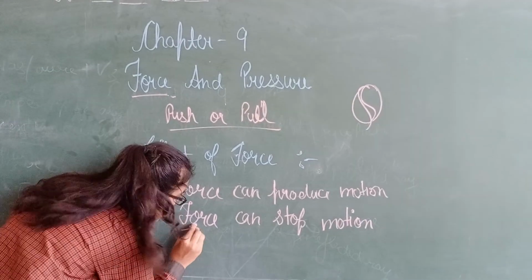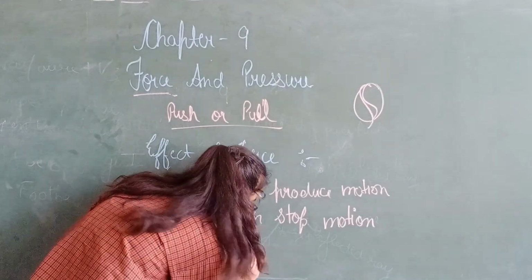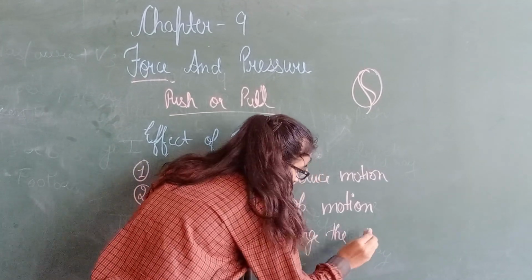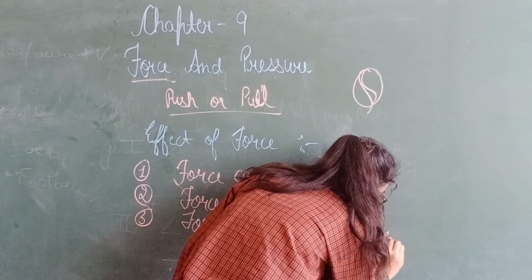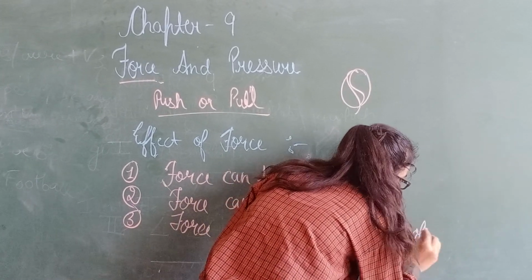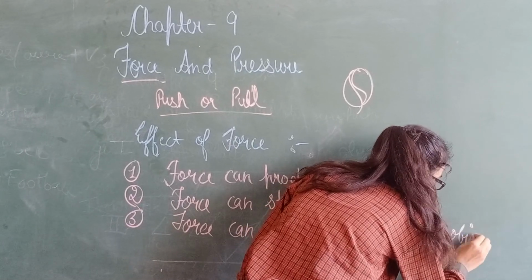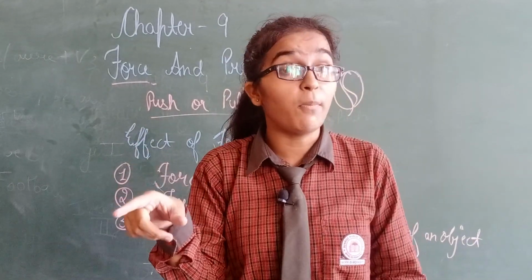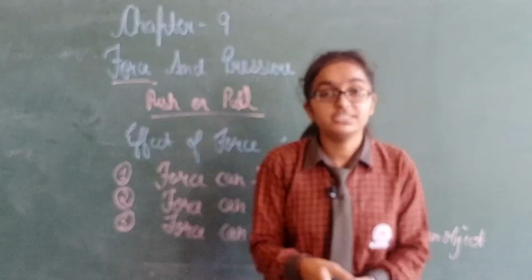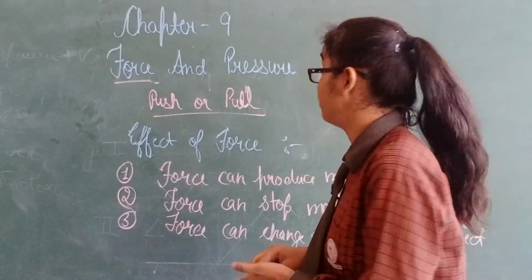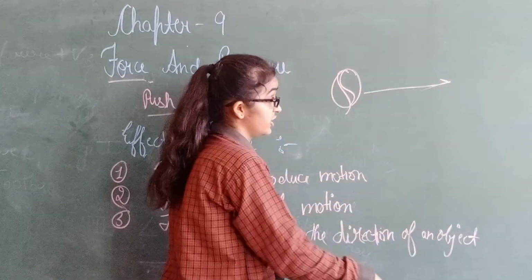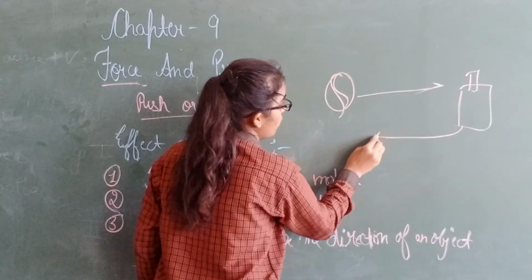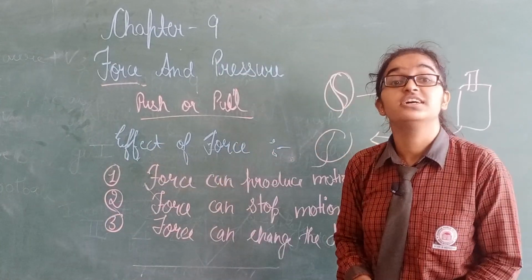Third point is force can change the direction of an object. For example, you have seen in cricket the bowler throws the ball and the batsman hits the ball and changes the direction of the ball. For example, the bowler threw the ball in this direction and the batsman stands here and hits it with the bat. Then the ball comes in this direction. Force can change the direction.